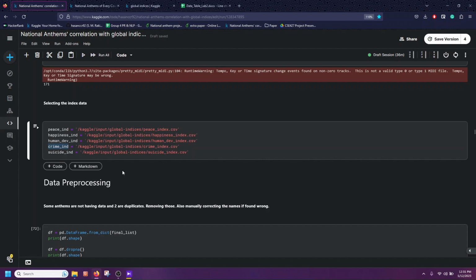So the limitations of my project are: the study only considered a limited number of social indices and musical features, which may not fully capture the complexity of the relationship between music and social outcomes. The second limitation was the study relied on publicly available data, which may not be comprehensive or up to date. Next, the study focused on national anthems as a musical genre, which may not be representative of all music produced in a given country. So there is other music produced in that country which also may significantly impose some bias on the people of that country to have high peace scores or low peace scores.